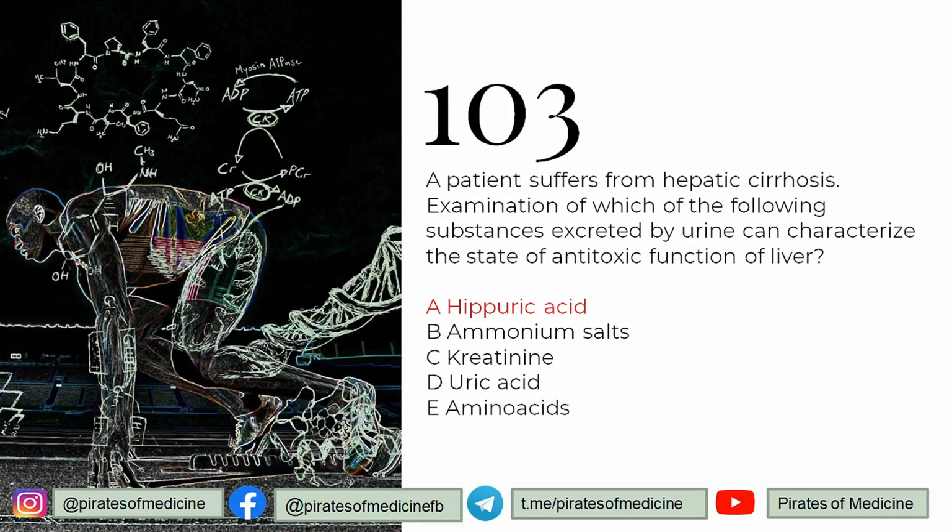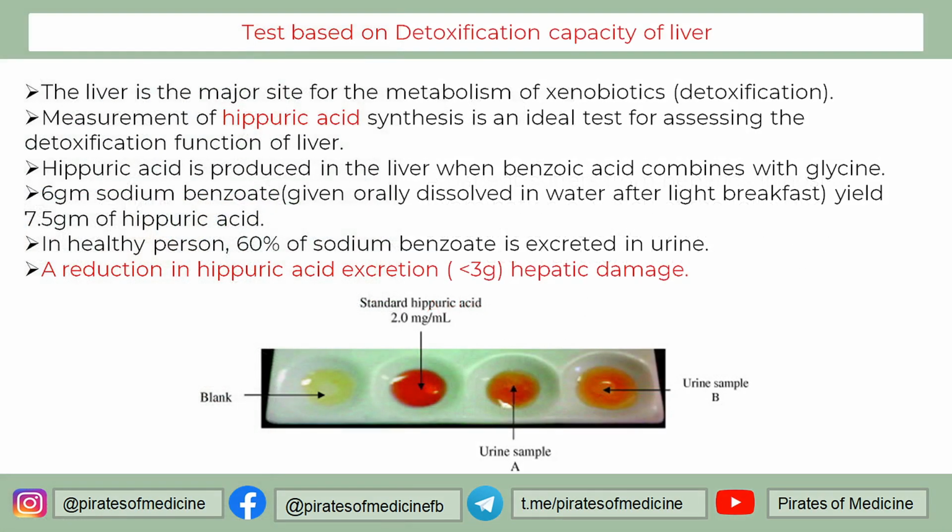So 103 question is that a patient suffers from hepatic cirrhosis. Examination of which of the following substances excreted by urine can characterize the state of antitoxic function of liver? So to estimate the antitoxic function of liver, we use hippuric acid synthesis. Basically liver is the main site of detoxification of certain substances. Hippuric acid is not a toxic substance, but it is a product formed after detoxification of a toxic substance.